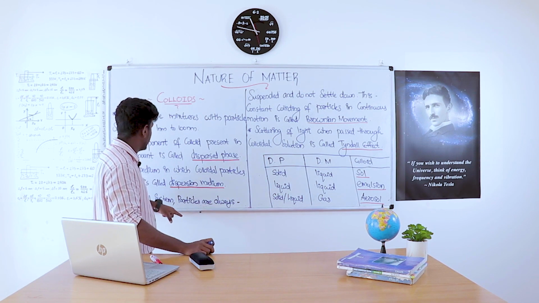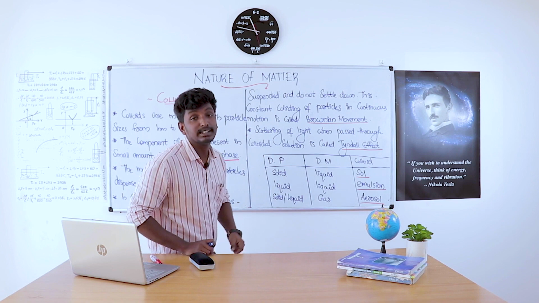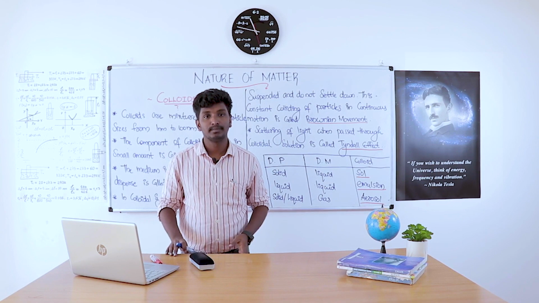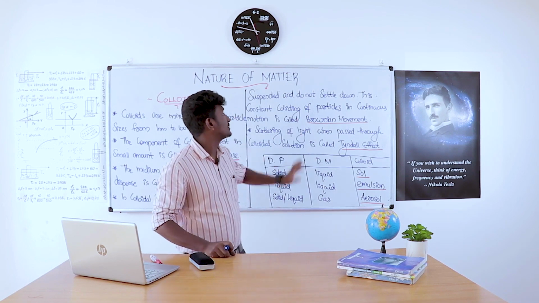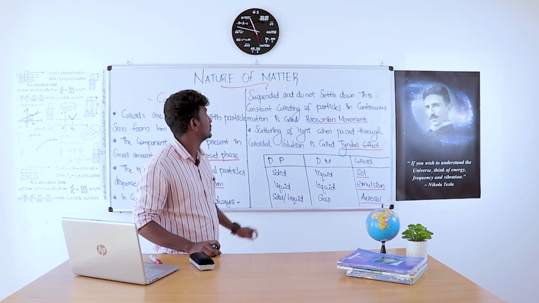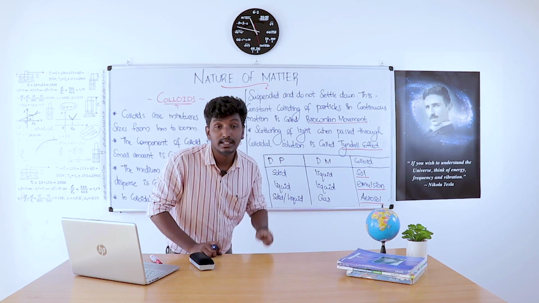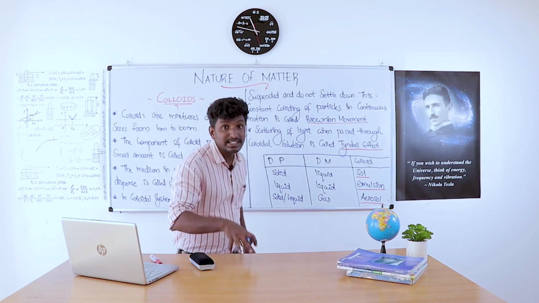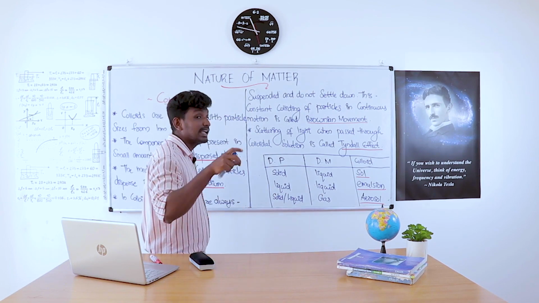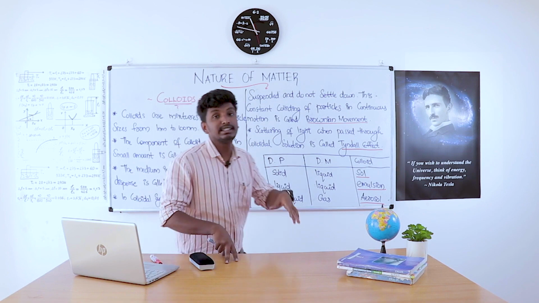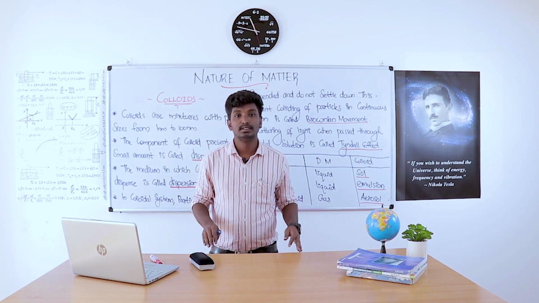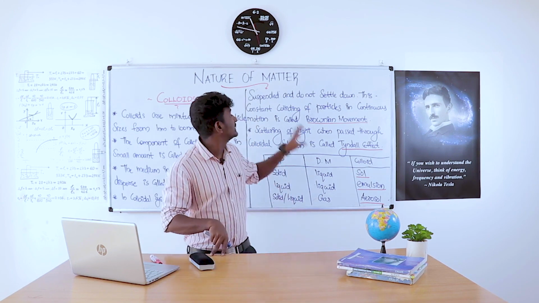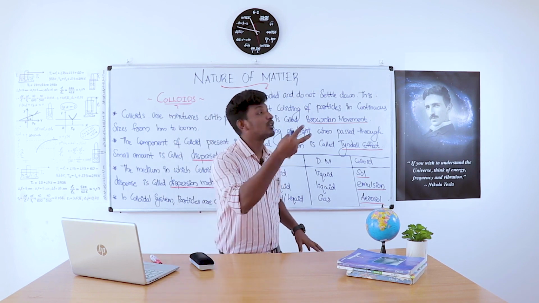In a colloidal system, particles are always suspended. That means they do not settle down. They are always in a suspended form. This constant colliding of particles in continuous motion is called Brownian movement. Remember the term Brownian movement. When considering a colloidal system, the particles are always in a suspended form and do not settle down. So in suspended form, the particles constantly collide with each other.